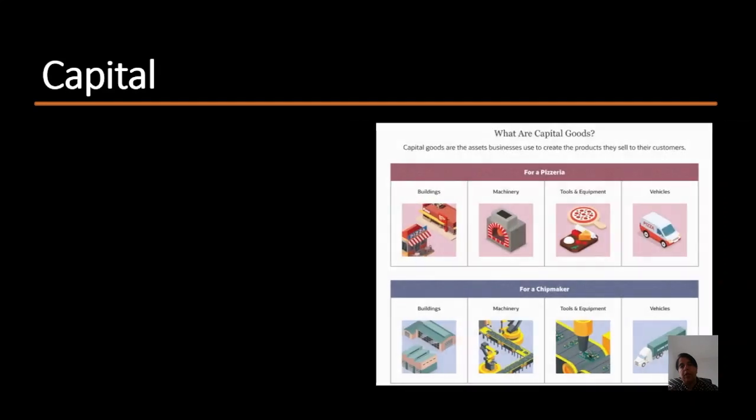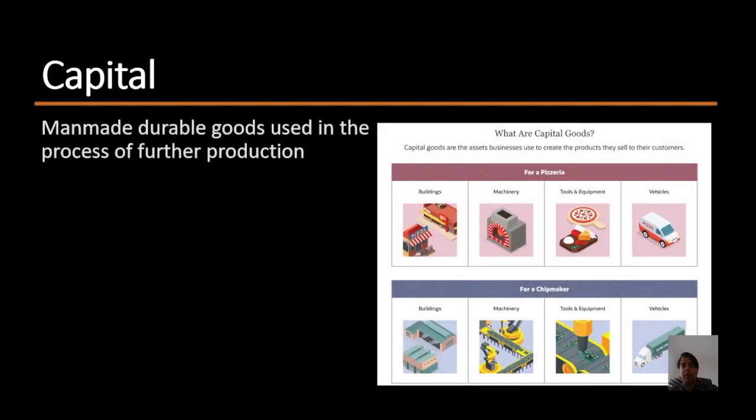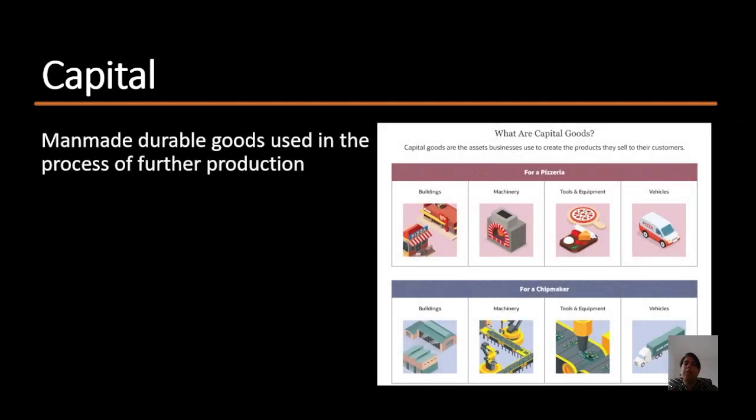Capital. What is capital? Capital is basically man-made durable goods which help in the process of further production. These are man-made goods, and durable means they can be used again and again. They have a long life. For example, you have buildings, machinery, tools, equipment, and vehicles you use to run a business.